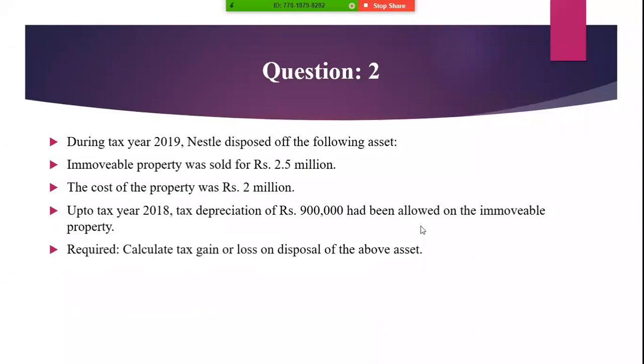Okay, so the next slide tells us that our asset was sold for 2.5 million. The cost was 2 million, and the tax depreciation that had been allowed on the immovable property was 900,000. So we have to calculate the tax gain or loss on disposal. Now we can see that the asset sold is for more than the cost of the property, which is associated with the second case. Moving on, next slide.